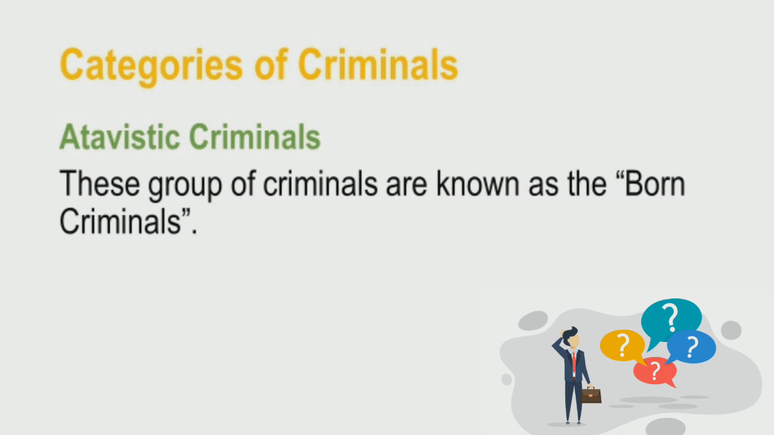So when we say Atavistic Criminals, this is one of the categories of criminals proposed by Lombroso, wherein he believed that there are physical characteristics, physical traits, that can be used to determine whether a person has a higher tendency to become a criminal in the future, based on his findings in the study that he conducted.